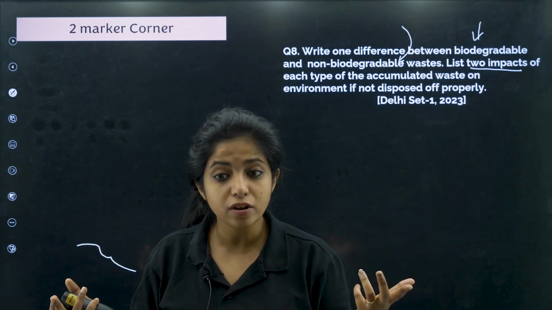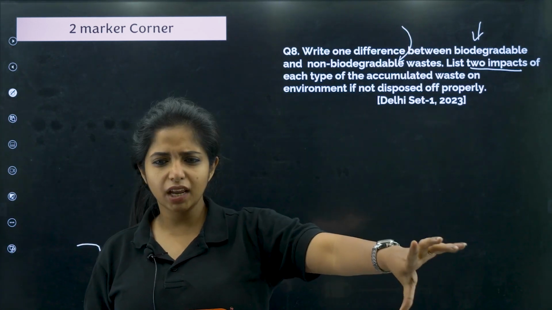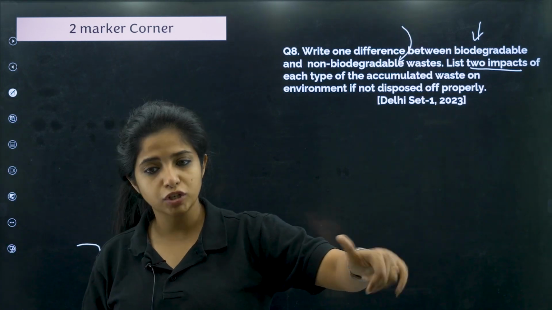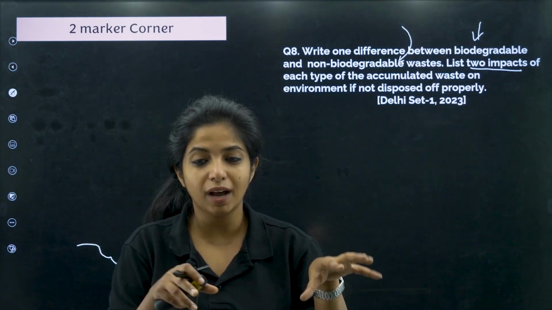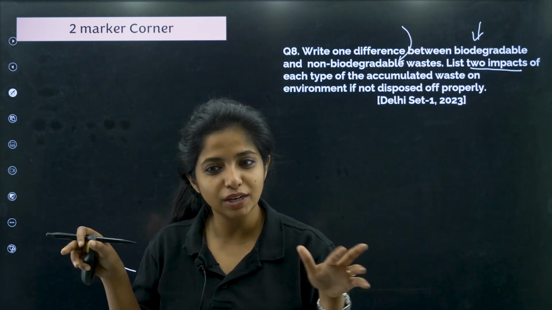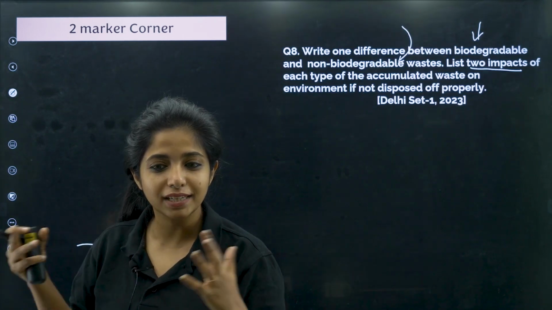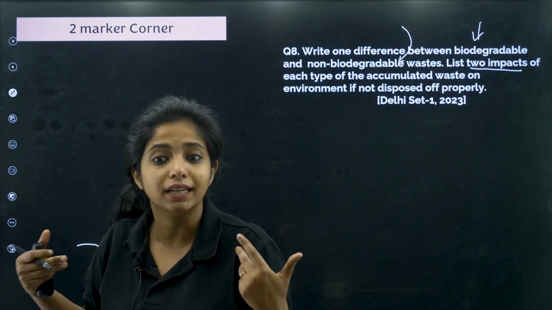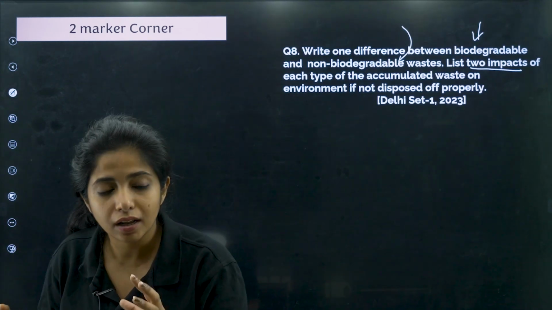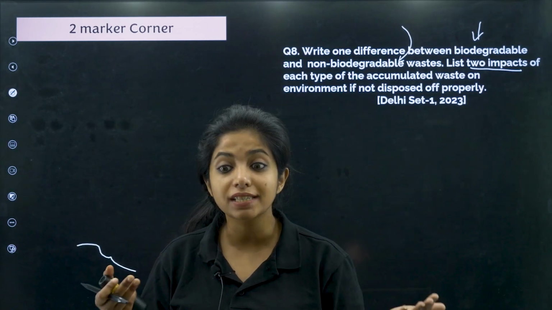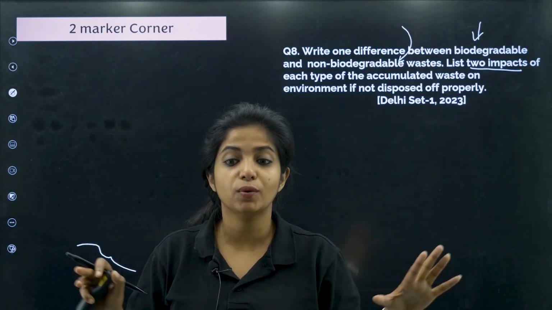How do they cause trouble? Basically, first, that area will have lots of foul smell. This foul smell will attract a lot of houseflies. The houseflies will come and sit on that, and then sit on our food and pass on the disease. So the houseflies are going to act like a vector. Basically, we are helping in transferring diseases from organism to organism.